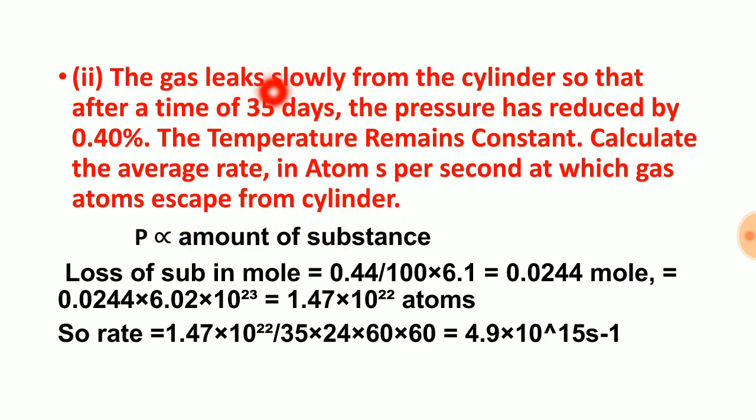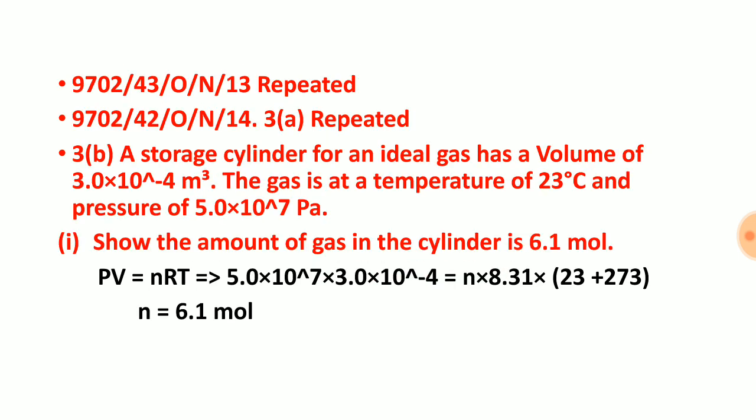Here gas is leaked, because of that pressure is decreased, meaning pressure is indicating the amount of substance. This much, 0.40% of pressure, is decreased because of leakage of gas, meaning pressure is directly proportional to amount of substance. So loss of substance in mole is 0.40 divided by 100, converting the percentage into a fraction, times our 6.1 mole.